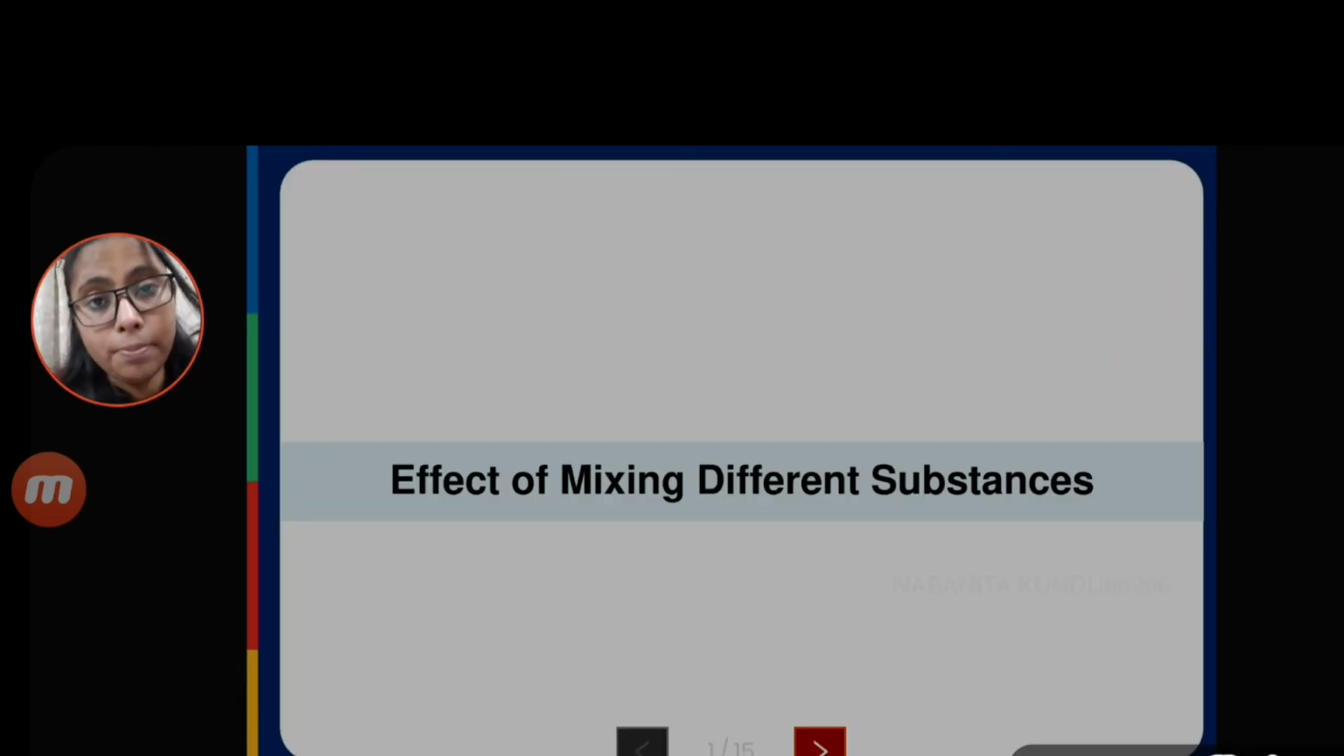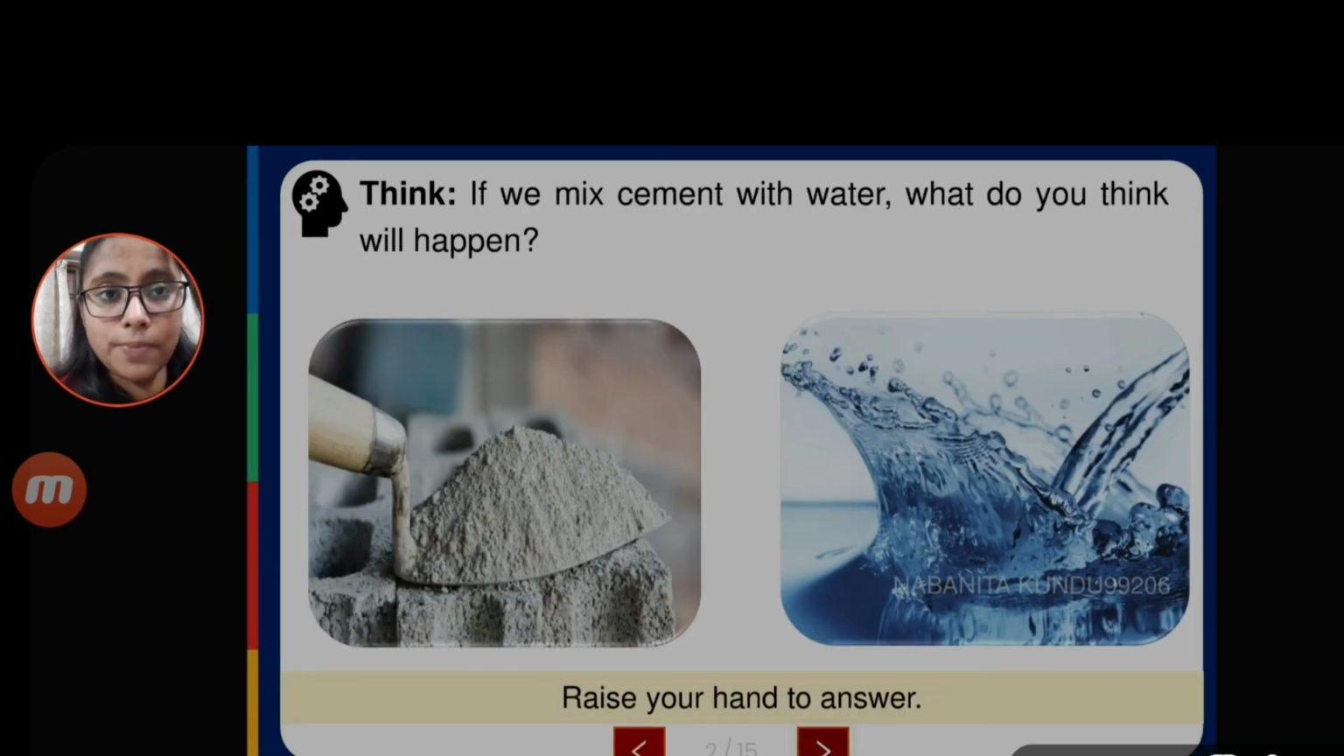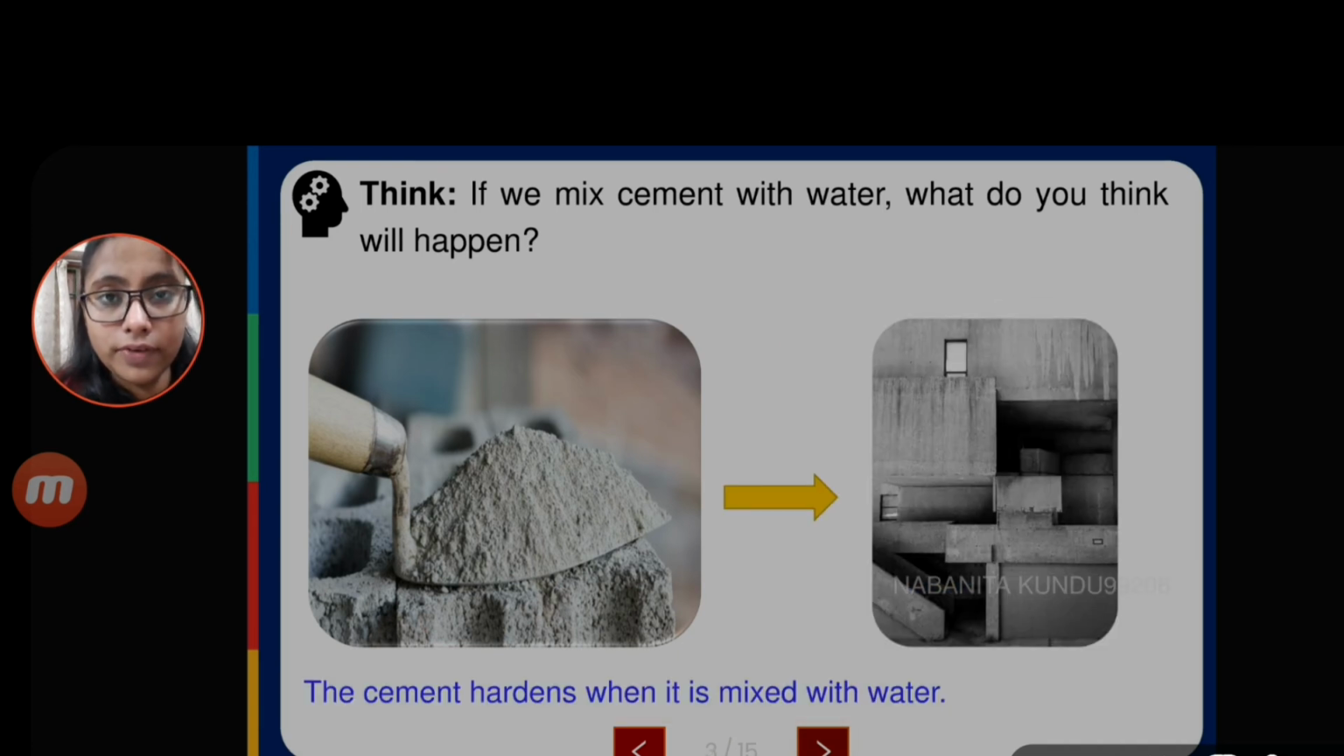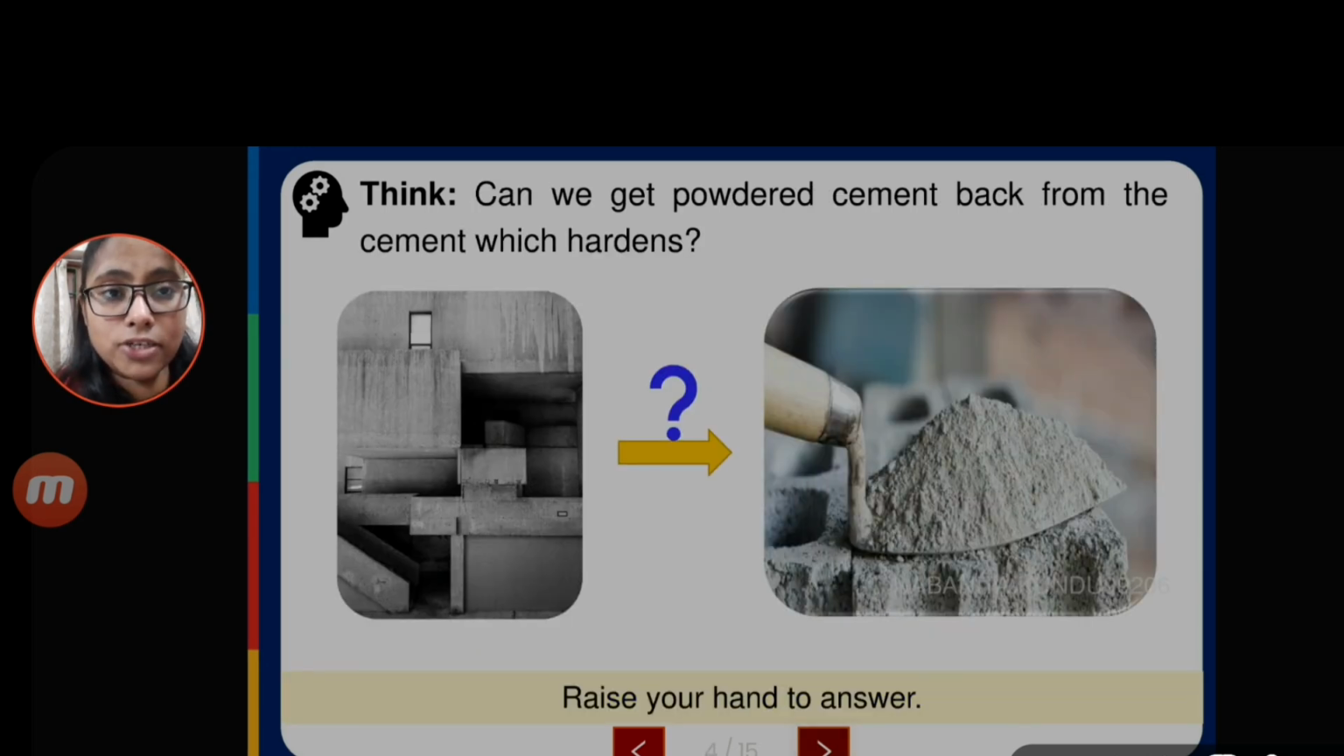Now we will discuss how mixing gives effects in the changes. Okay, so everyone write down the heading in the copy: effect of mixing different substances. Here, if we mix the cement with water, what do you think will happen? Whenever we are making our home, they are mixing the cement with the water. The cement will be hardened when you mix it with the water.